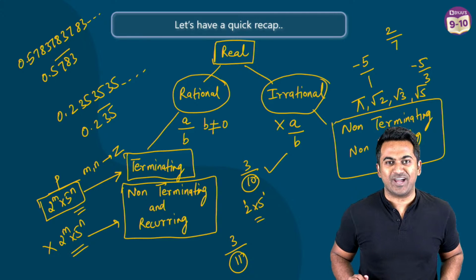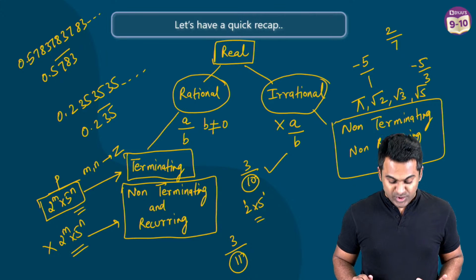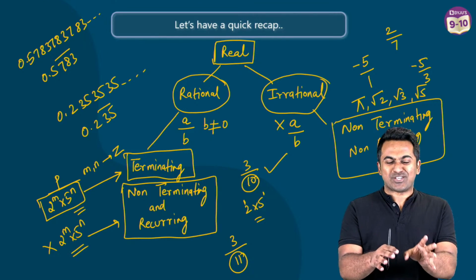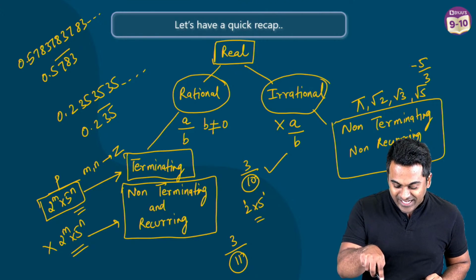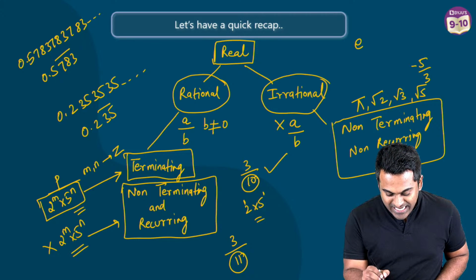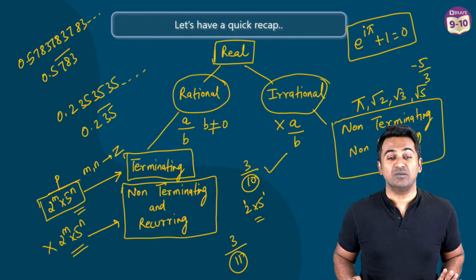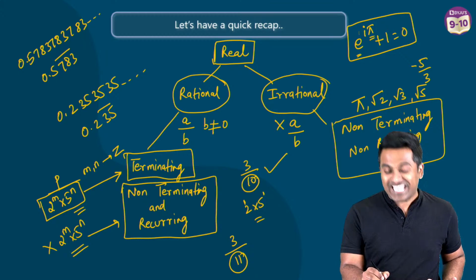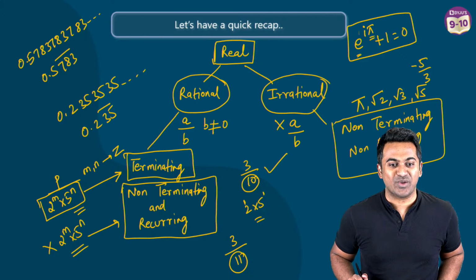Now let me just go ahead and read out a few of your comments there. E is irrational, right? Yes. Deepak, E is irrational. And you probably have, using the combination of E, pi, and an imaginary number that you shall be studying in 11th or 12th grade later on, this equation: E to the power I pi plus 1 is equal to 0. Now this is known as probably the most beautiful equation in mathematics. So E is irrational, pi is irrational, I is imaginary, and to the power, the result is equal to -1, right? So yes, E is going to be irrational.